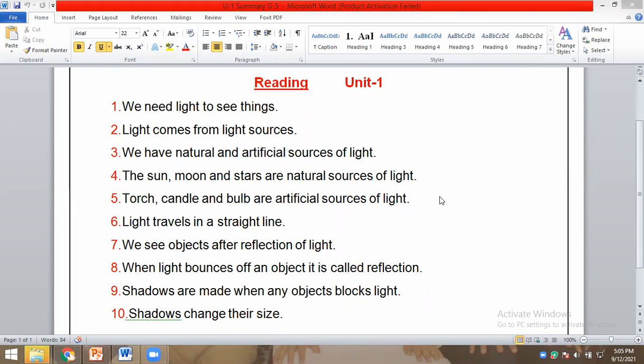Seven, we see objects after reflection of light. Eight, when light bounces off an object, it is called reflection. Nine, shadows are made when any object blocks light. Shadows change their size. Yes, thank you.